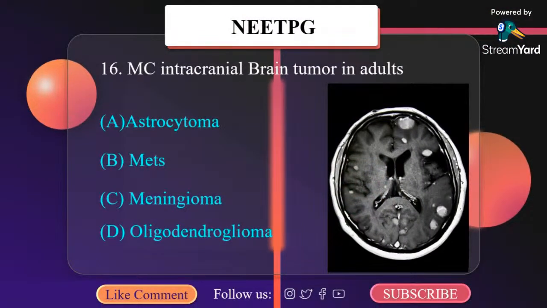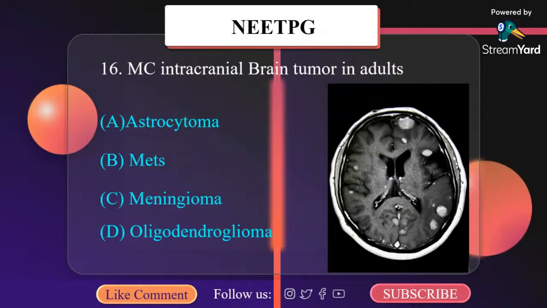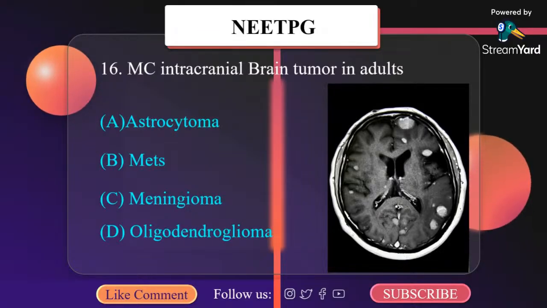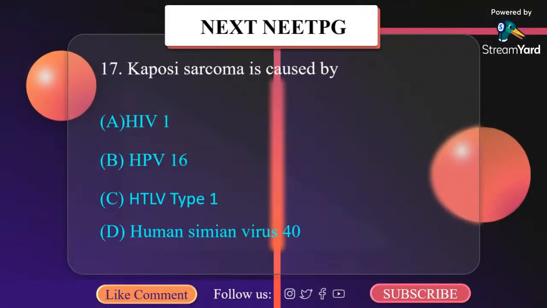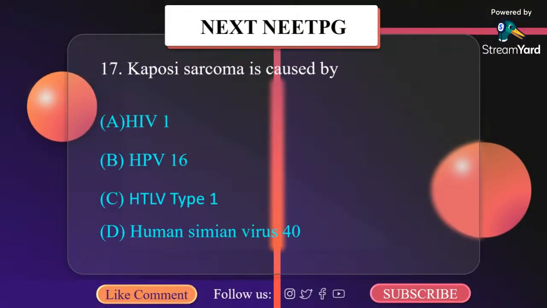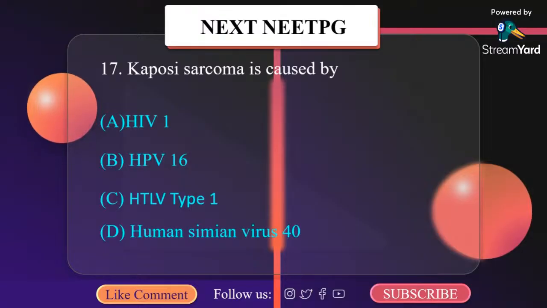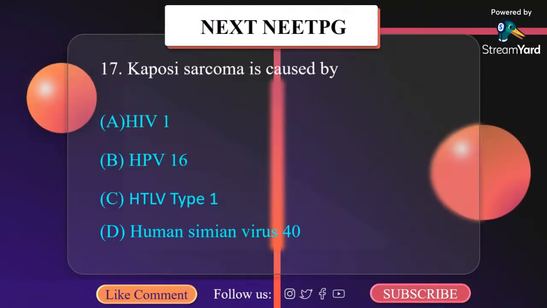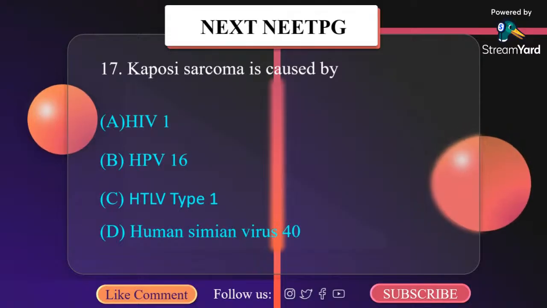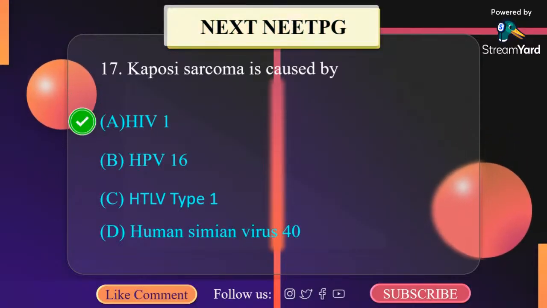Most common intracranial brain tumor in adult is: A. Astrocytoma, B. Metastasis, C. Meningioma, D. Oligodendroglioma. It is metastasis. Kaposi sarcoma is caused by: A. HIV-1, B. HPV-16, C. HTLV type 1, D. Human herpesvirus 8. So the correct answer here is HIV-1.